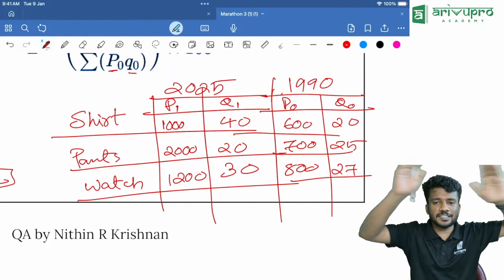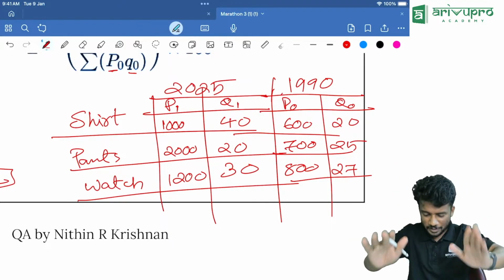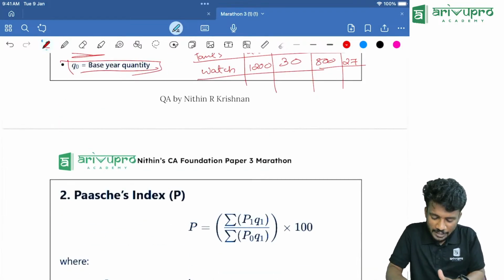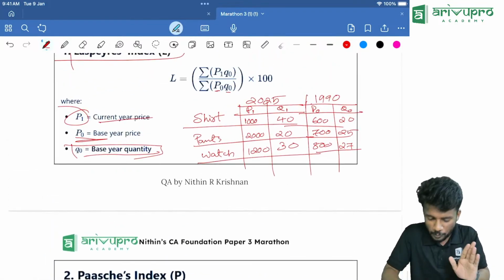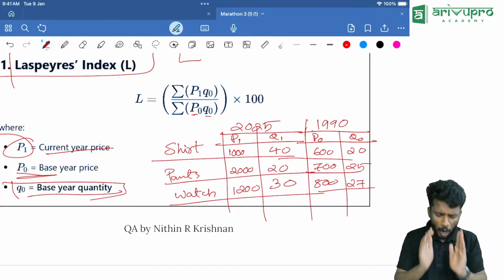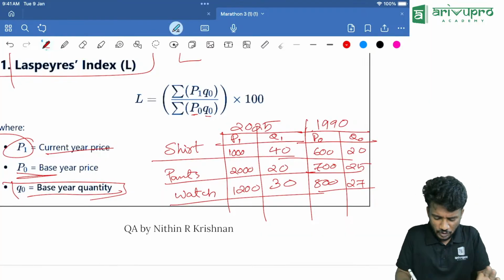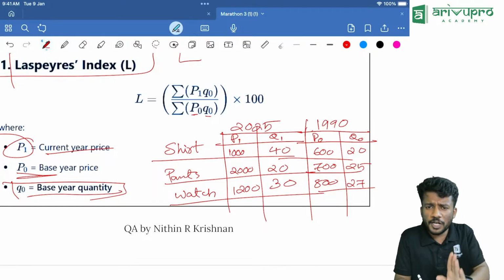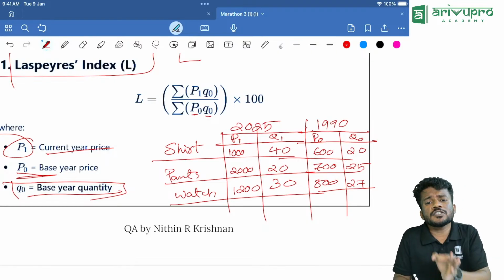Then let it be around 800 and let this be 27. So this is the picture for doing the question. Based on this we are going to find Laspeyres index, and we will also find the next one, Paasche index, using the same question. Now people, how to find Laspeyres index? Laspeyres index is nothing but sigma P1 Q0, that is the numerator, divided by sigma P0 Q0.